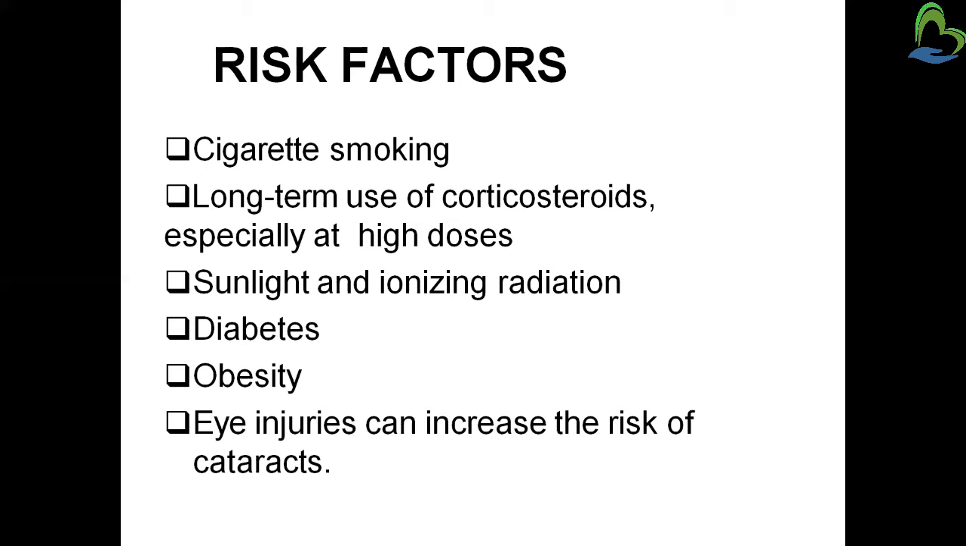Okay, then sunlight and ionizing radiation. Our eye is a very sensitive organ. So due to ionizing radiation and sunlight, the opacity of the lens may be affected and it will lead to the cataract. Next, diabetes and obesity. Due to diabetes and obesity, humans have problems with the opacity of the lens. Then eye injuries can increase the risk of the cataract. So these are all factors highly responsible for the cataract, and these factors have a high chance of causing cataract. Okay, so these are all the risk factors.